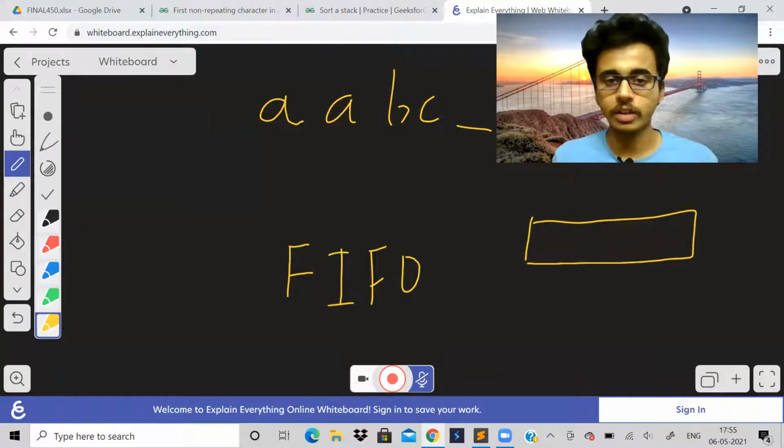So what should we include in this algorithm? What approach should we take? We basically need two things. First of all, we need a queue. Second, we need a frequency array. Frequency array will store the frequency of all the characters as we traverse through the string. Queue will help us to store the characters and get which character is the first non-repeating character.